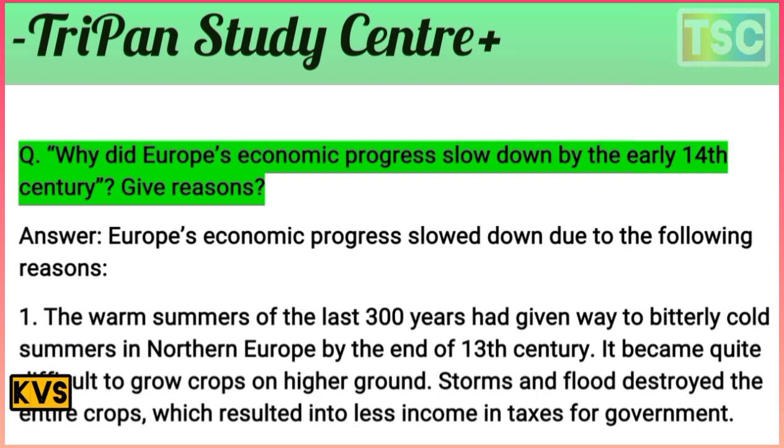In the 13th and 14th centuries, there were bitterly cold summers in northern Europe. The reasons here: it was difficult to grow crops on higher ground, and the most important reason, storms and floods destroyed their entire crops. That is important, and it meant less tax income for the government. That is why economic progress slowed down over the 14th century.